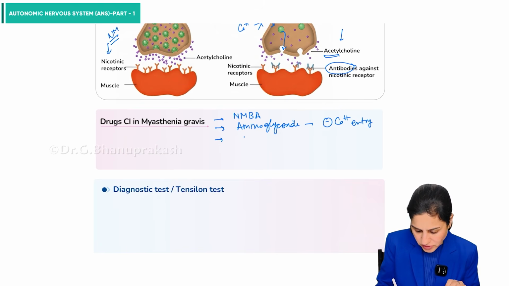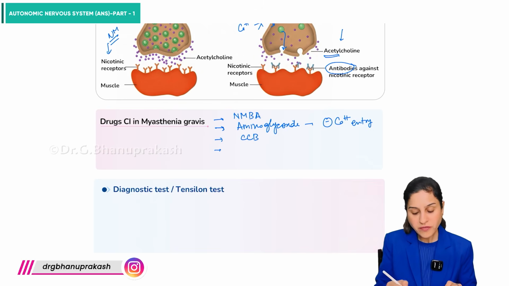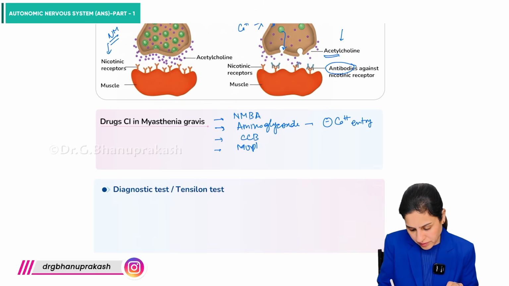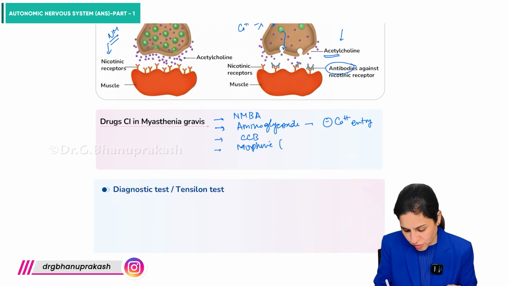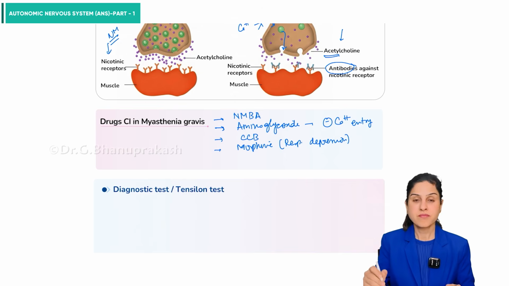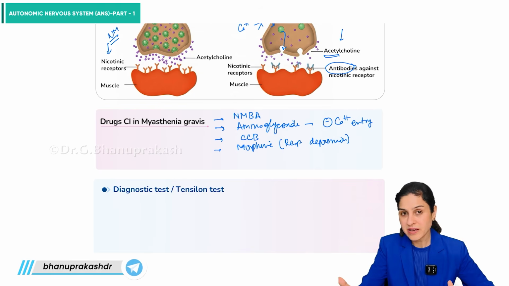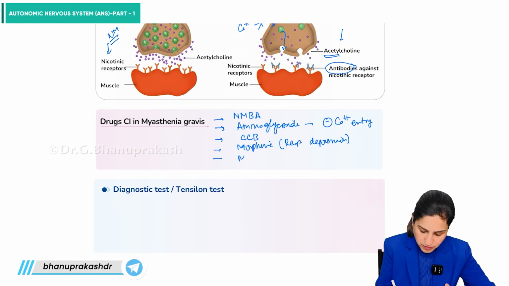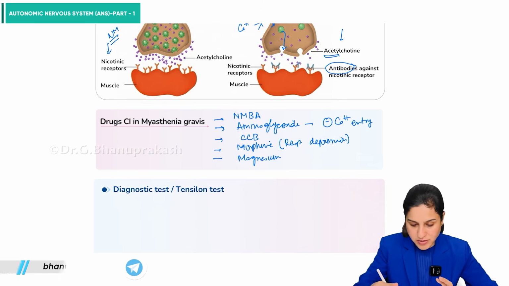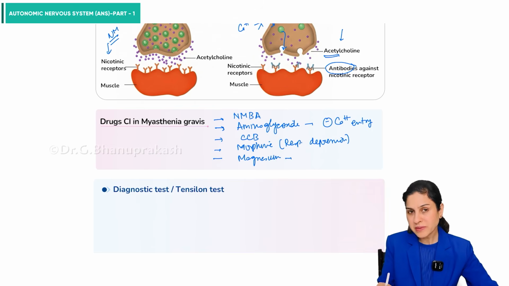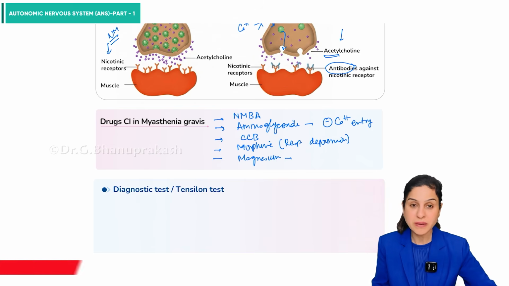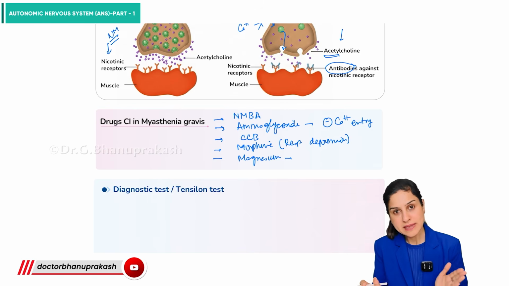Then we have drugs like calcium channel blockers, or we have morphine. What does morphine do? Morphine causes respiratory depression. In such cases the muscles are already not working properly, so it can aggravate the condition. Then magnesium. Magnesium works opposite to that of calcium. It causes relaxation. It is also going to inhibit the release of acetylcholine. So all these drugs should be contraindicated in case of myasthenia gravis.